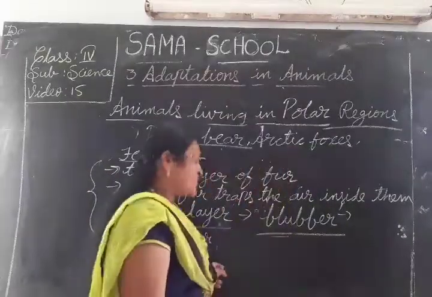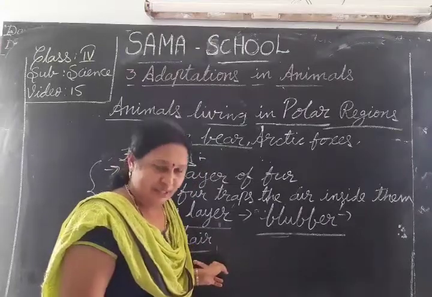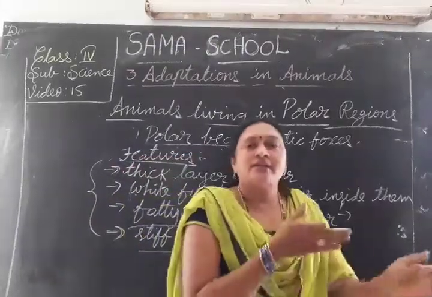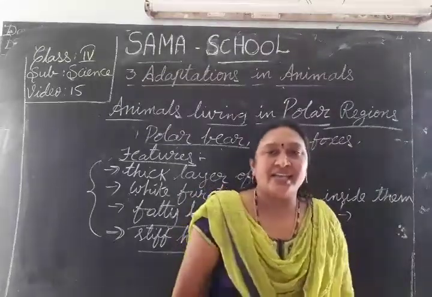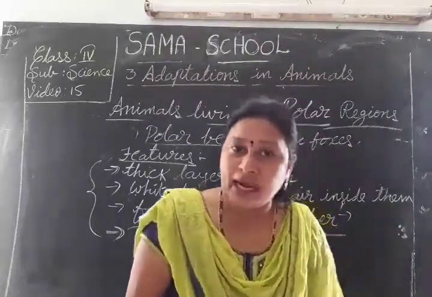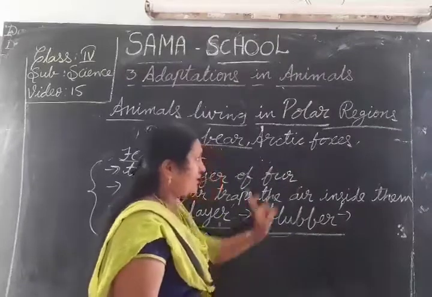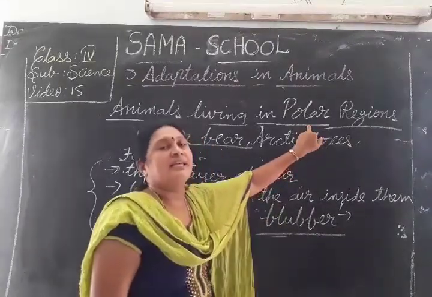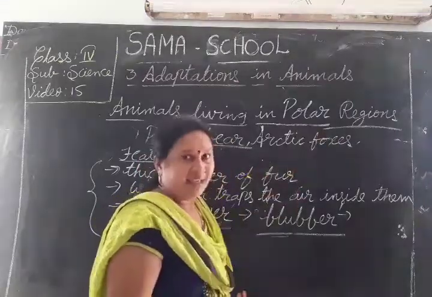So the stiff hair between the pads of the feet is suitable to walk easily in the icy land. Because of this stiff hair, polar bears walk and run easily in the icy land.